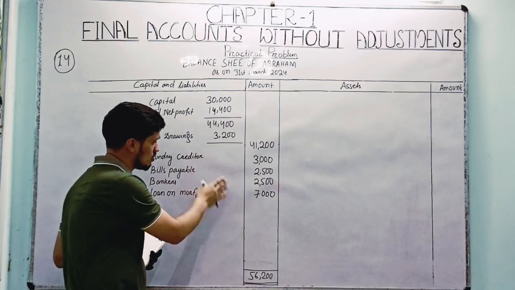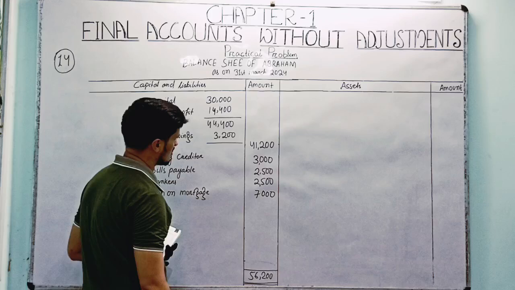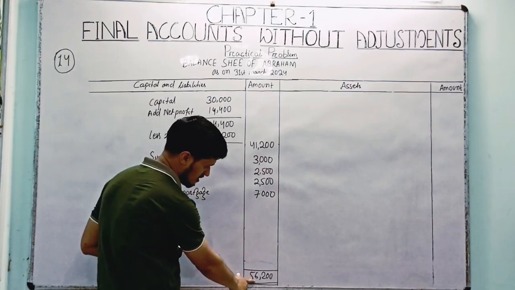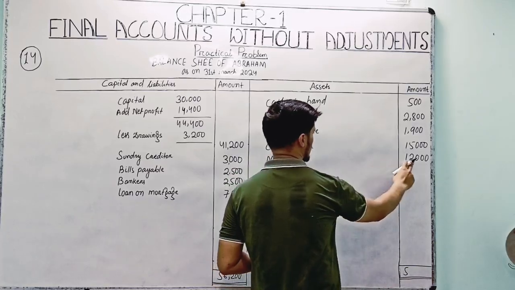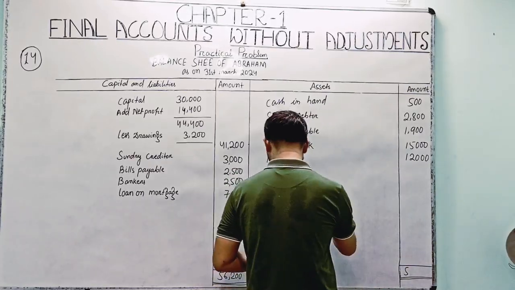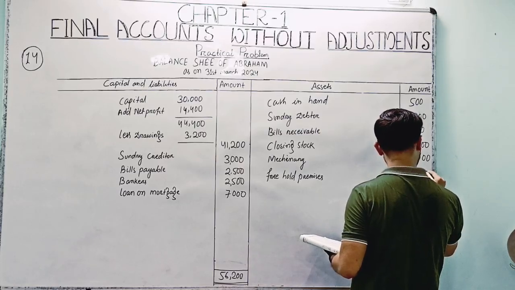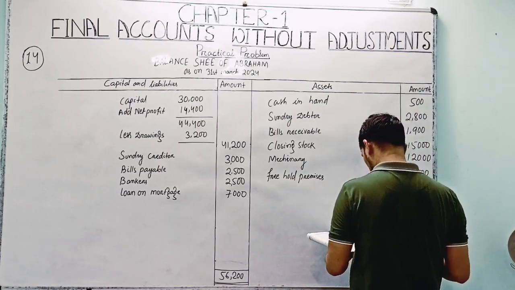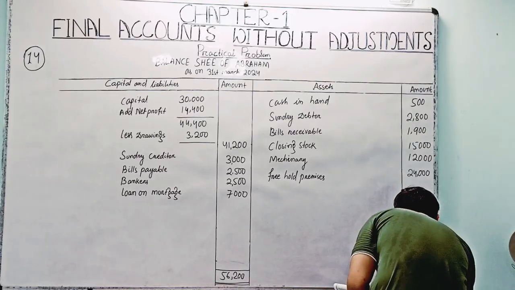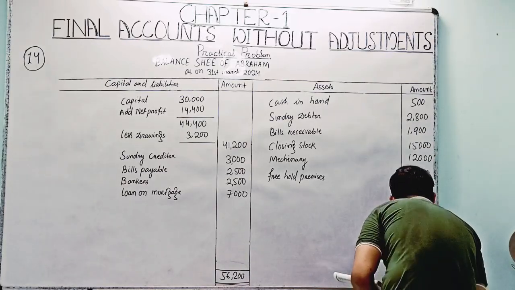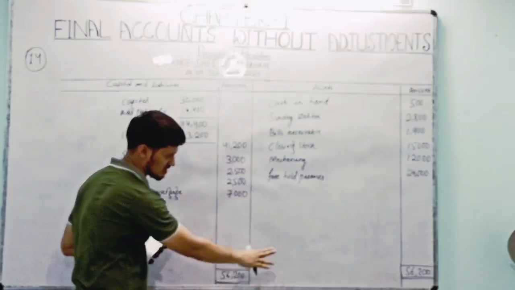At your home, if you are studying and watching our videos, you can add all these amounts and you will get the final tally amount, that is 56,200. On the asset side, the amount is 12,000, then freehold premises is 24,000, and if you add the whole amount, you will get 56,200. The asset side and the capital and liability side should match, both sides should be equal.